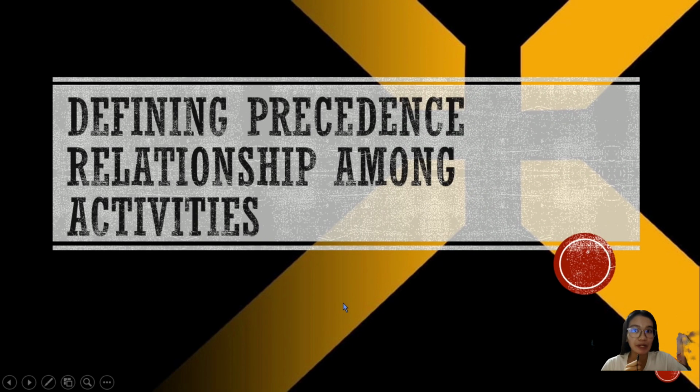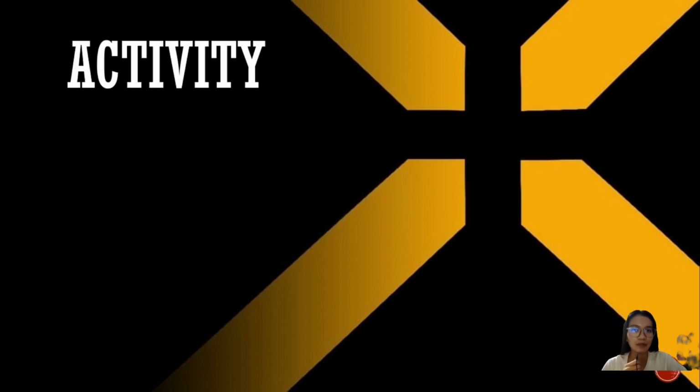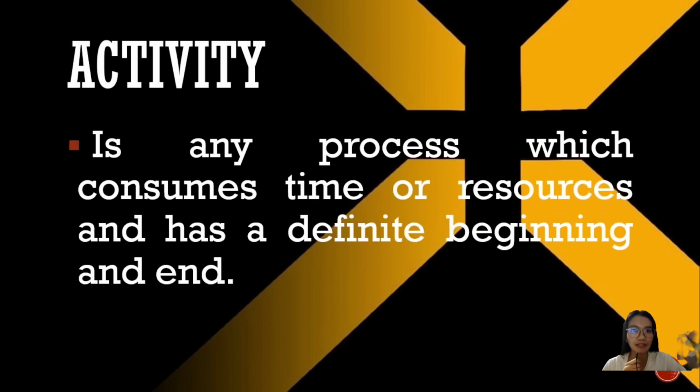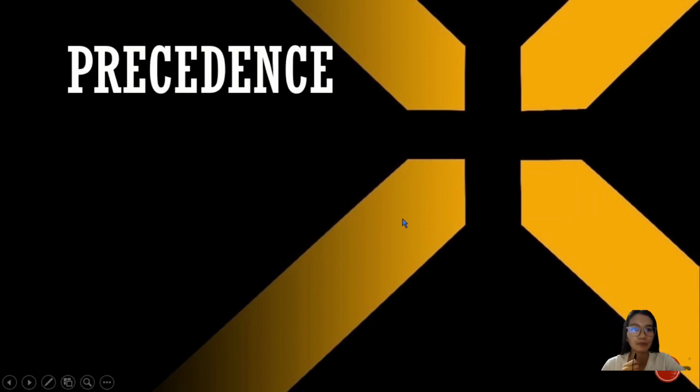Defining precedence relationship among activities. Activity is any process which consumes time or resources and has a definite beginning and end. Once work activities have been defined, the relationship among the activities can be specified. Precedence relationship between activities signify that the activities must take place in a particular sequence.